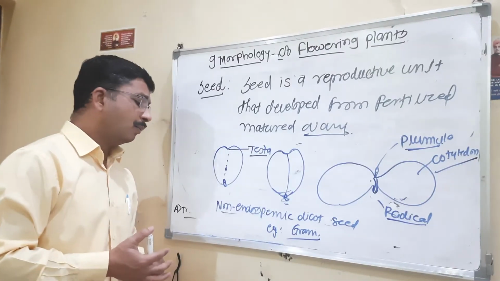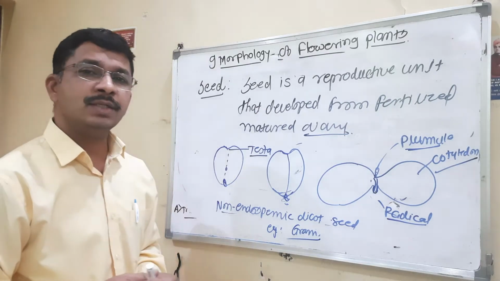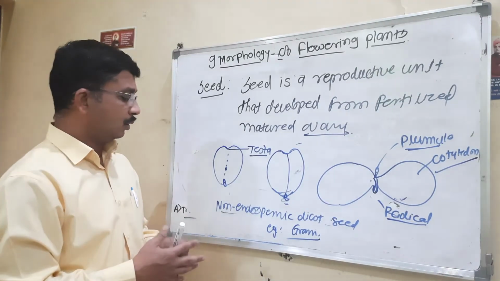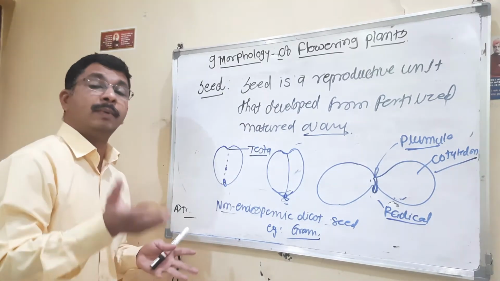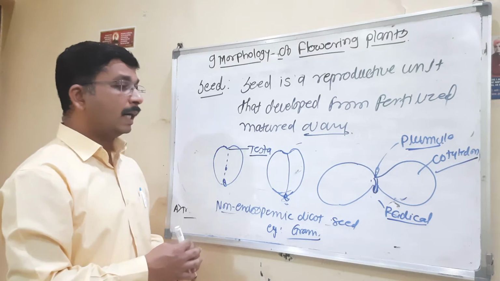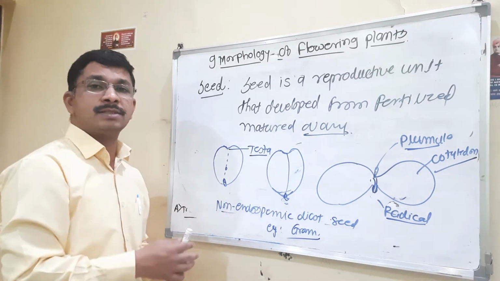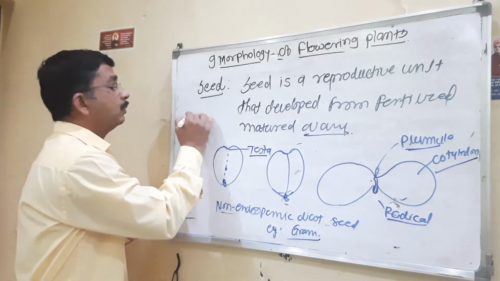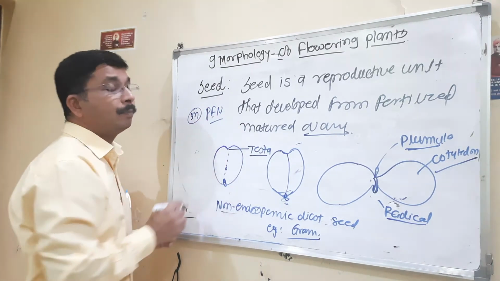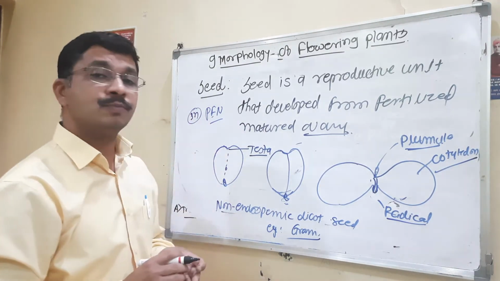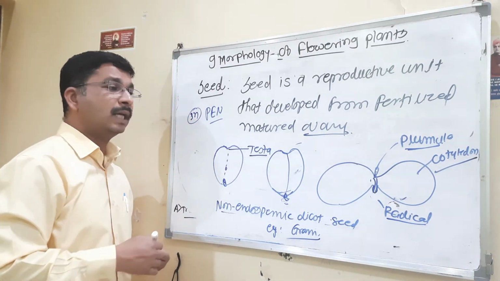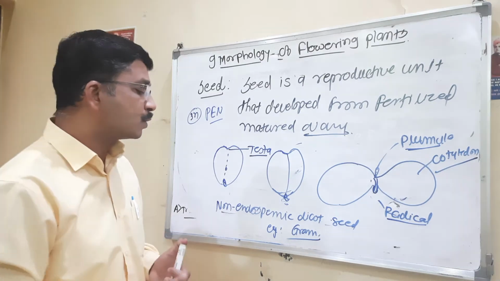Then one question arises in your mind: what is meant by non-endospermic seed and what is meant by endospermic seed? The endosperm is a 3n structure, formed from the primary endosperm nucleus, which divides and redivides to form the endosperm.